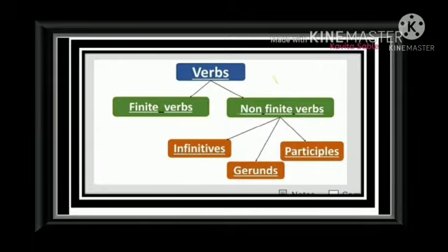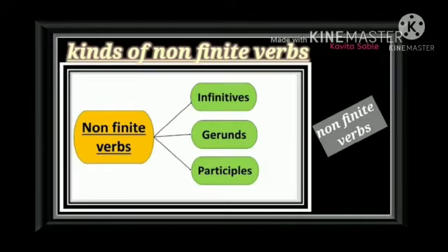So, verbs are divided into two: finite verbs and non-finite verbs. Non-finite verbs are of three types. They are infinitives, gerunds, and participles. What are the kinds of non-finite verbs? Non-finite verbs are of three kinds: infinitives, gerunds, participles.